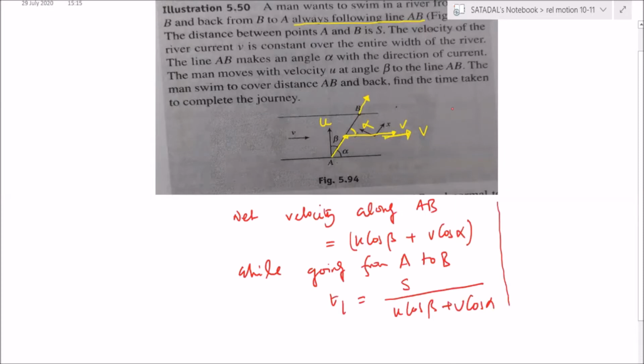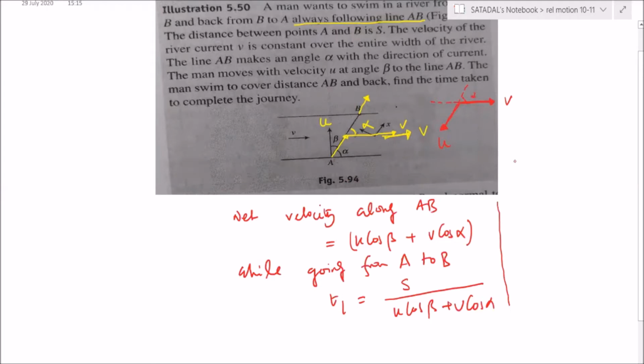Now when it is coming back, just try to understand, this is the direction of u, correct? And it is the direction in which river is flowing with velocity v, correct? Fine. So that means it is coming in the direction, means this angle is alpha.